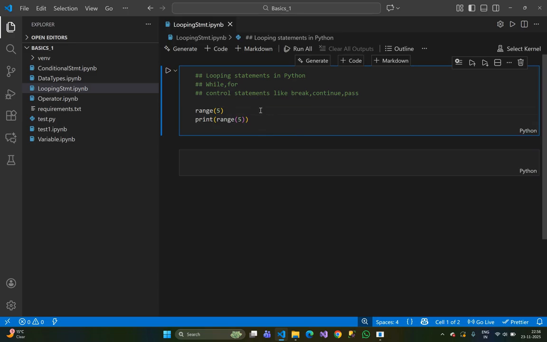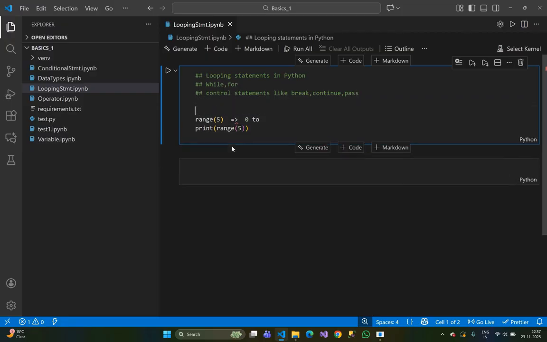Nothing will be printed. What does it mean? That means it starts from 0 to n minus 1.